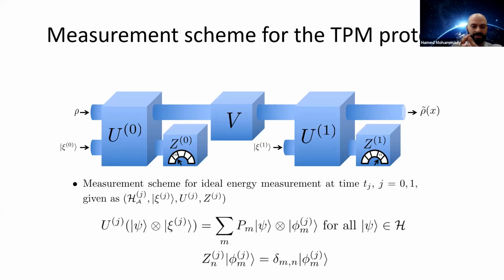And since our measurement is a Lüders instrument, we can quite easily characterize the action of the unitary operator which couples system and probe, as follows. For every vector psi of the system Hilbert space, tensored with the initial state of the probe, the unitary operator maps this to this vector here, where you act on psi by the spectral projections of the